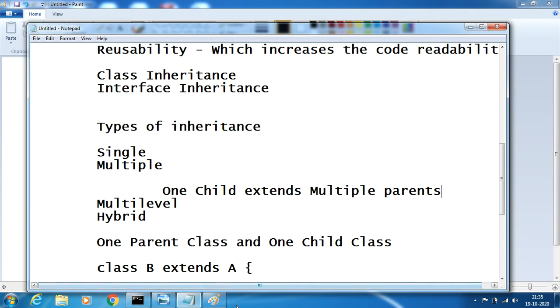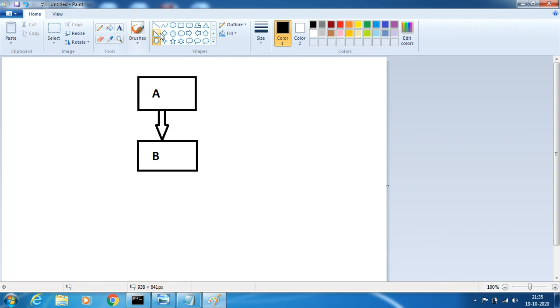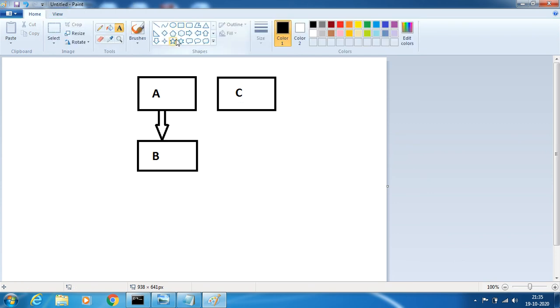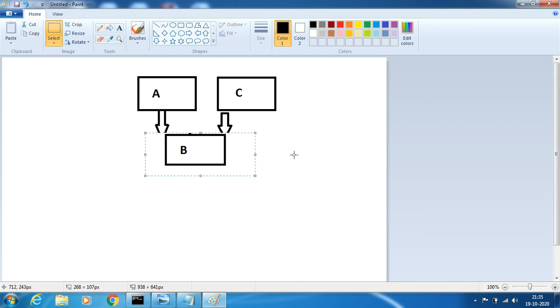So how the picture will look is a simple extension of this. Say I create another class here, say class C, and C is also trying to acquire the same kind of B. I can just move this particular class like this. It means the two classes are trying to give information to B. So B is trying to acquire the properties from A and C. This is something like multiple inheritance.